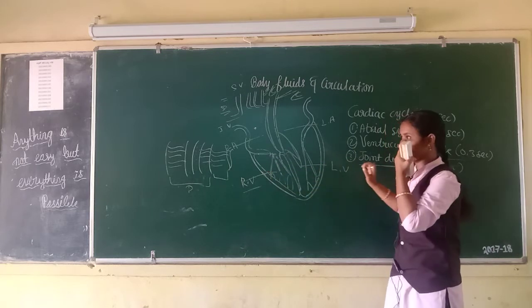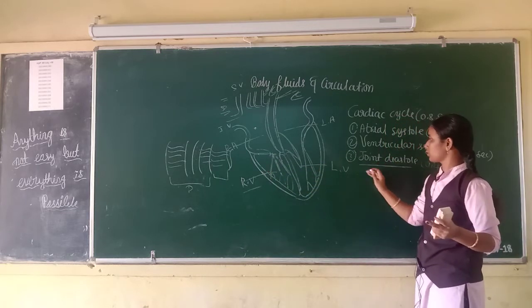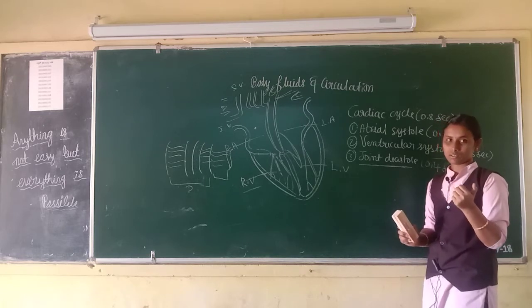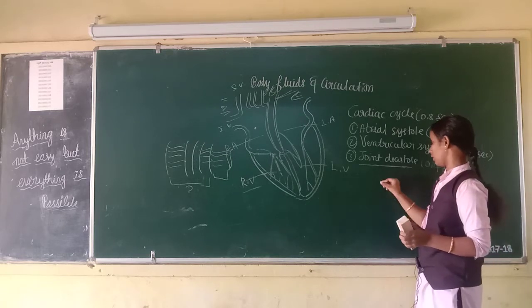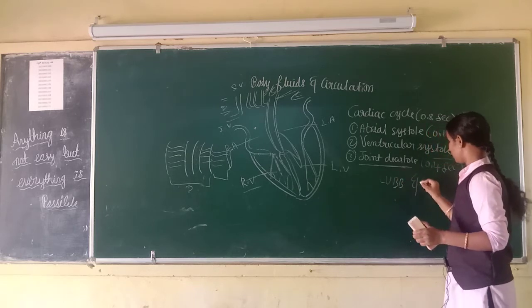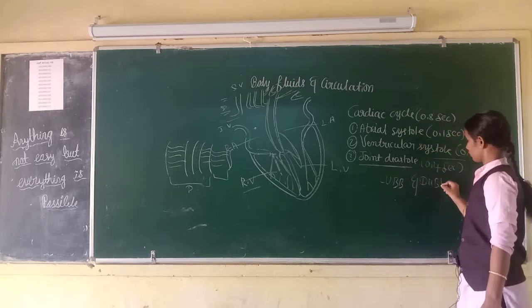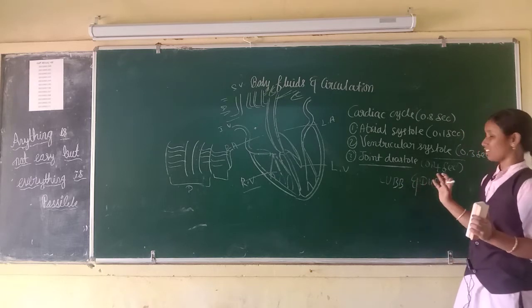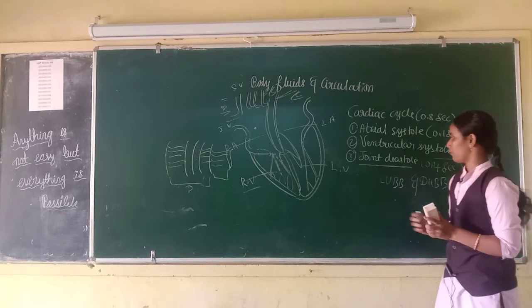This is very important. Then heartbeat sound. What are the heartbeat sounds? First one is lub, second one is dub. Do you know when the lub sound is produced and when the dub sound is produced?